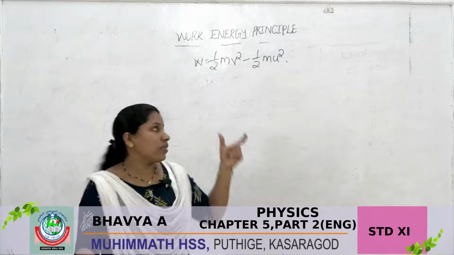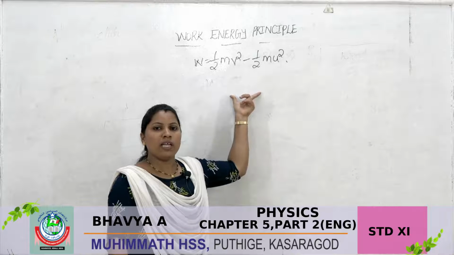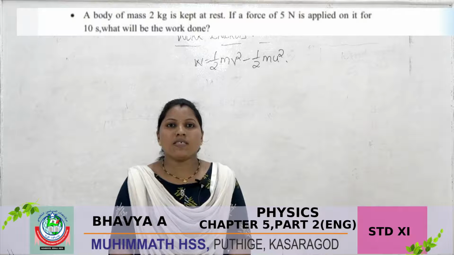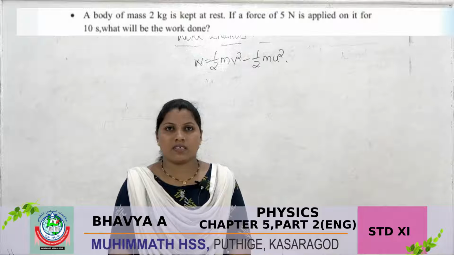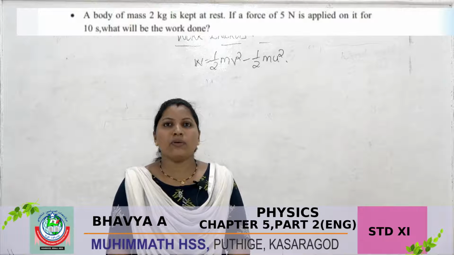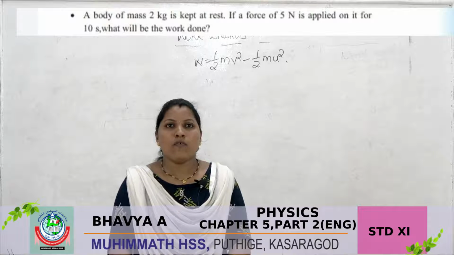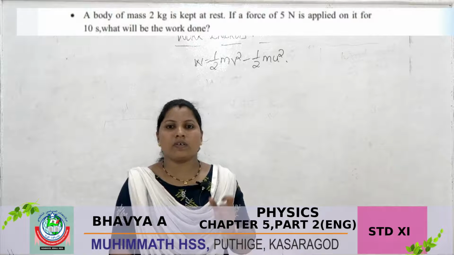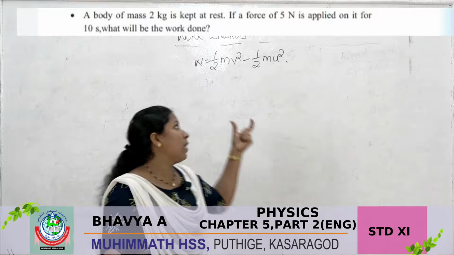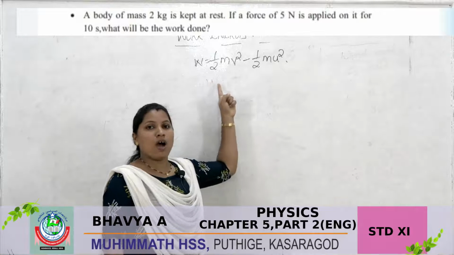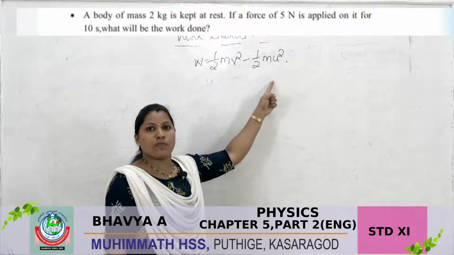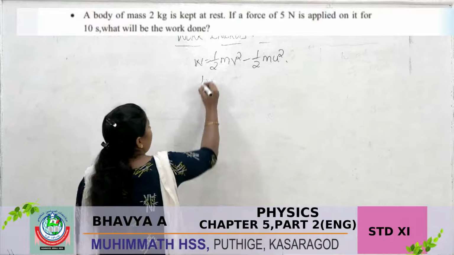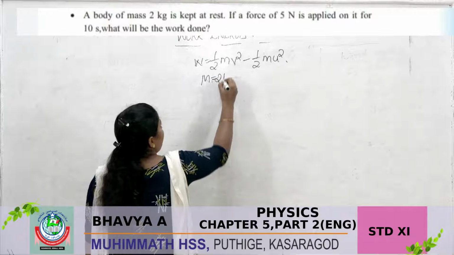Related to this equation we want to solve one problem. See the question: a body of mass 2 kg is kept at rest. If a force of 5 Newton is applied on it for 10 seconds, what will be the work done? We want to calculate work done using W = 1/2 mv² − 1/2 mu². The values are given: mass m = 2 kg.